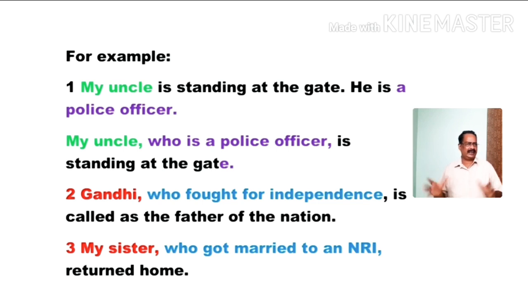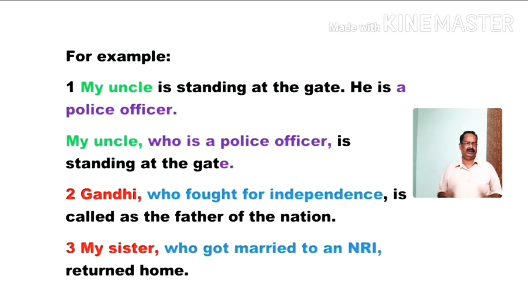Who is a police officer is not necessary. My uncle is standing at the gate. It is obvious. It is clear to everyone. But here, I wanted to give you some information about him. That is actually not necessary. But I intended to give it. So, I can use it in this way. My uncle, who is a police officer, is standing at the gate. When you give some extra information, you should separate that clause with commas or dashes or parentheses. That means round brackets.